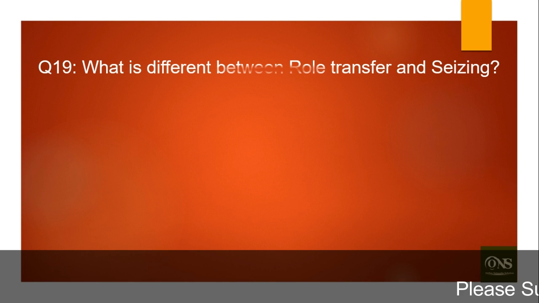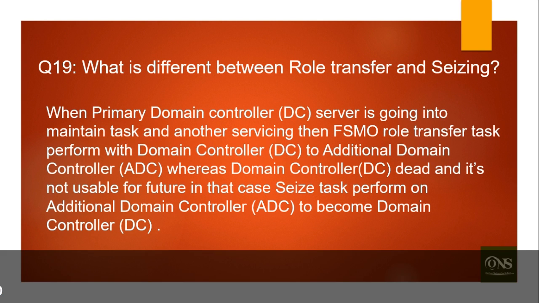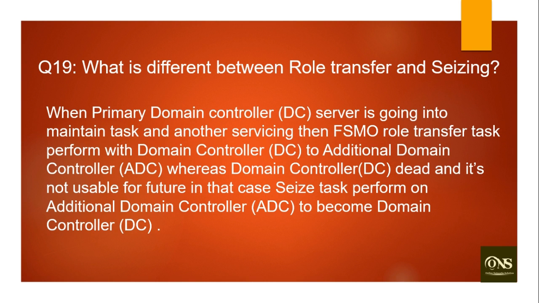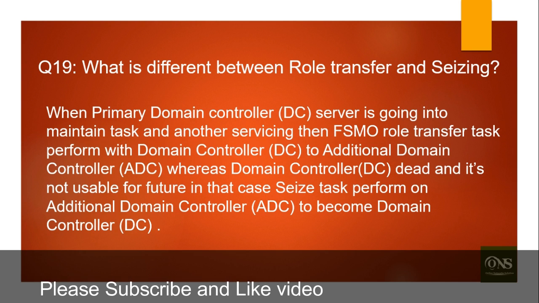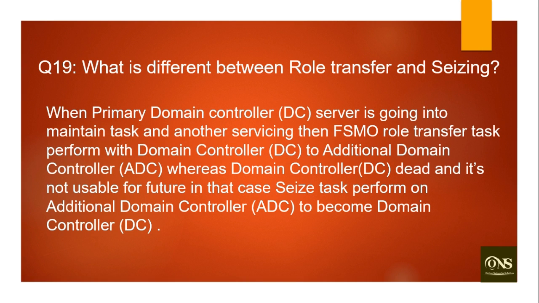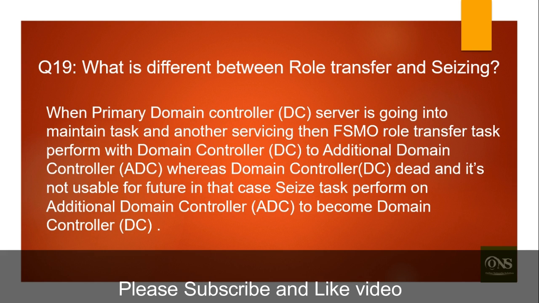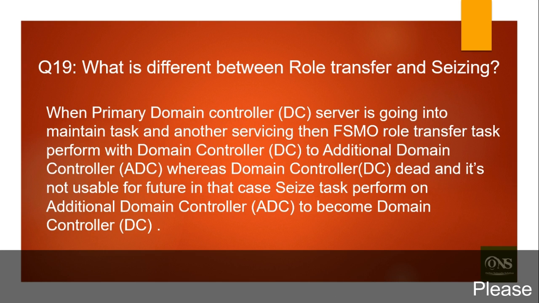What is the difference between role transfer and seizure? When the primary domain controller server is going into maintenance or other servicing, then the FSMO role transfer task is performed from the domain controller to the ADC domain controller. Whereas if the domain controller has died and is not usable in future, in that case the seize task is performed on the additional domain controller to become the domain controller.